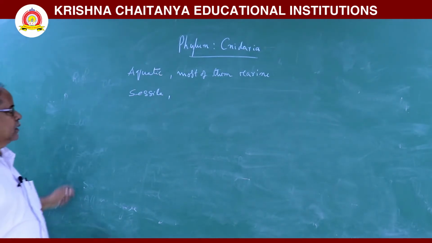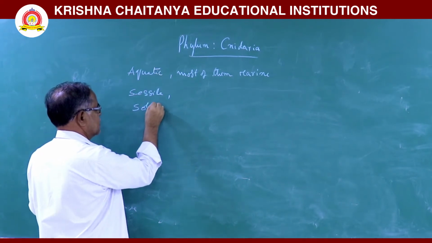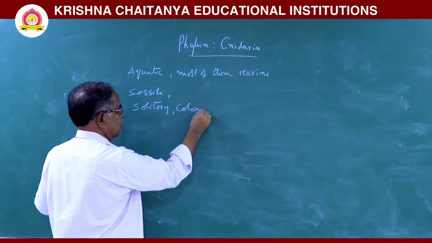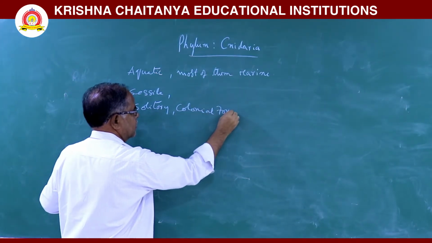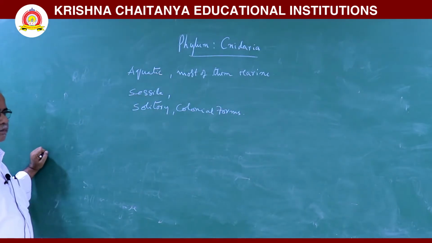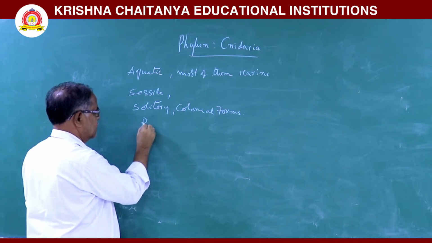Some are solitary, some are colonial forms. Next, radial symmetry is there.